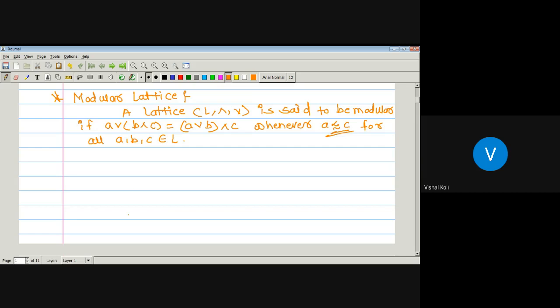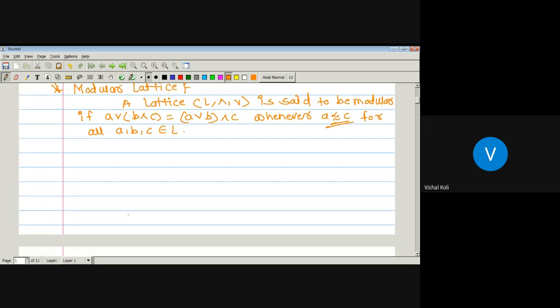Okay. Now, if the corresponding lattice is a distributive lattice, then is the lattice a modular lattice or not? There is one result. Every distributive lattice is a modular lattice.